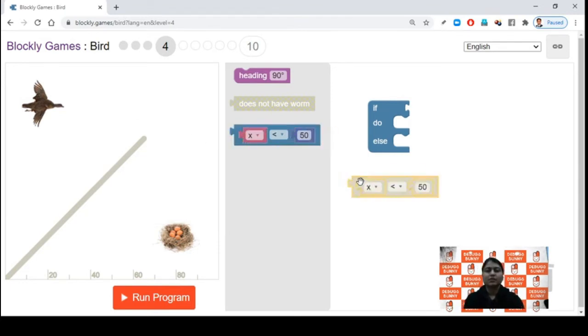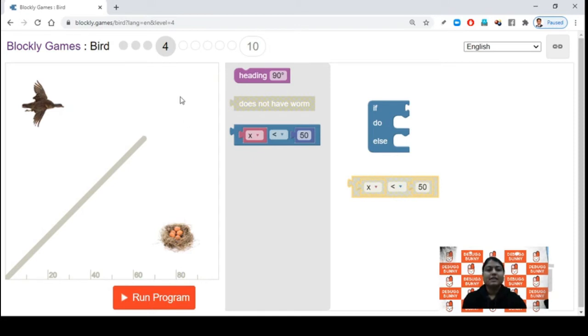Now, what does the bird want to do? He wants to reach the destination, which is the nest. But there is no worm. So we don't want the worm condition. Now he can't go in this direction. What will happen? This is an obstacle. Okay. So he needs to skip the obstacle. So he needs to go here first. Then he will take the turn and go down towards the nest.